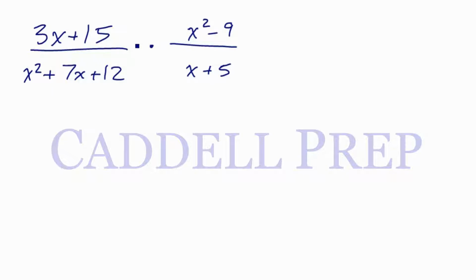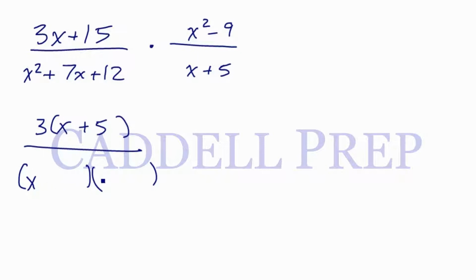Before we reduce, we have to factor so that things will be multiplied and we can cross cancel. Let's factor 3x plus 15. The only thing we do here is factor out a 3. We factor that out, I'm left with x and a 5: x plus 5. Now factor this. This is a quadratic, so we're going to have x and x. Then it has to add up to 7 and multiply to 12. Multiplying to 12, 4 and 3, and 4 plus 3 is 7. So plus 4, plus 3.